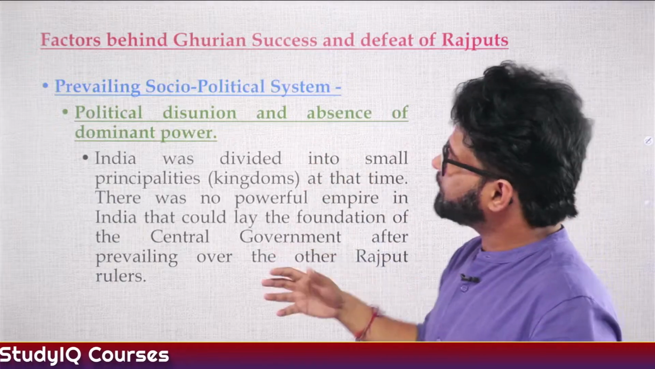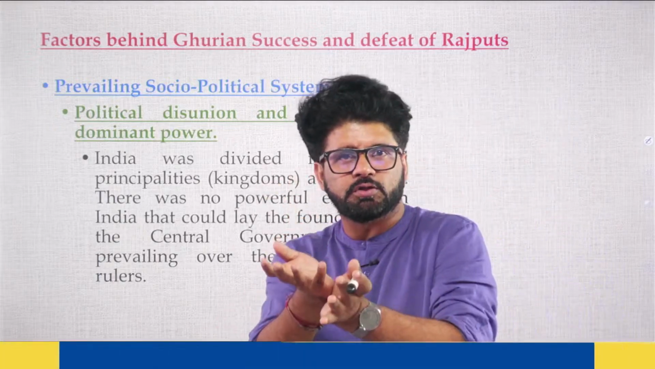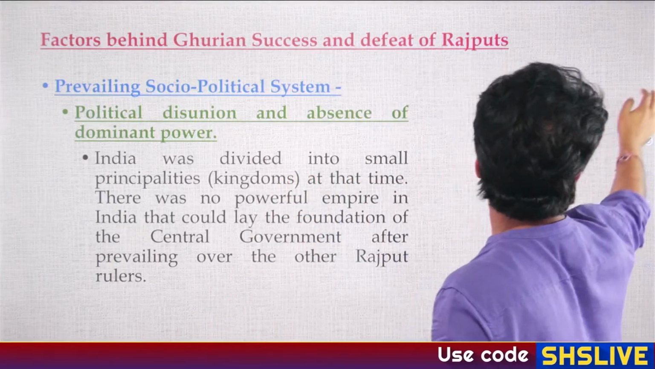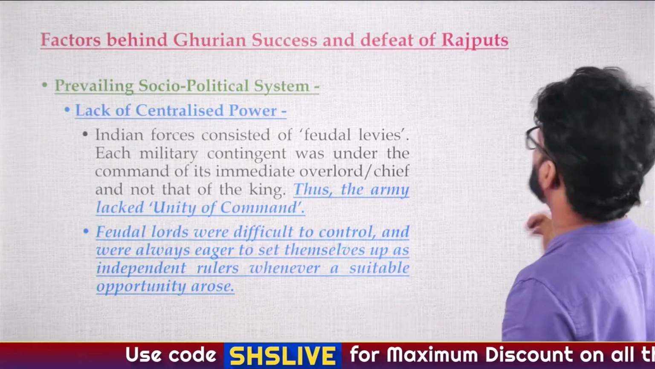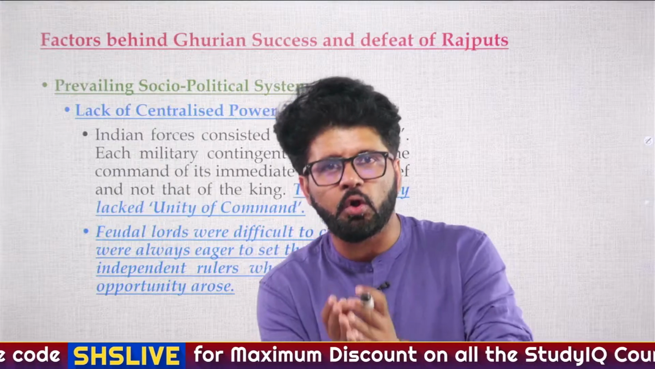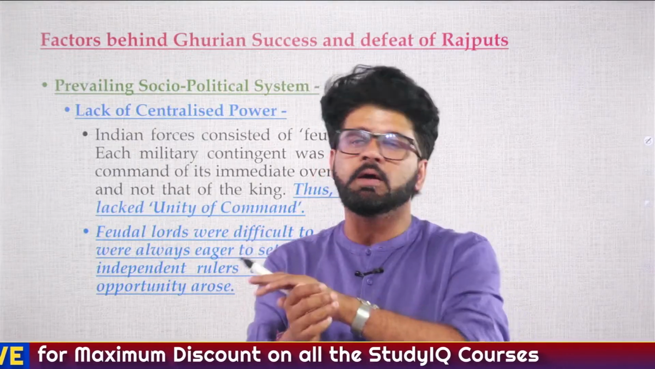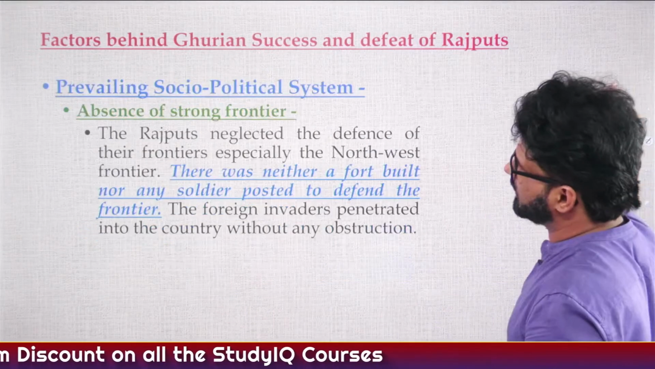Political disunion, absence of a dominant power, there is no centralized authority, and that's why many people also say that the early medieval period is a dark age. Lack of unity of command, feudal lords, feudal army, they were more loyal to their feudal lords rather than to the king. We have discussed this concept earlier also.